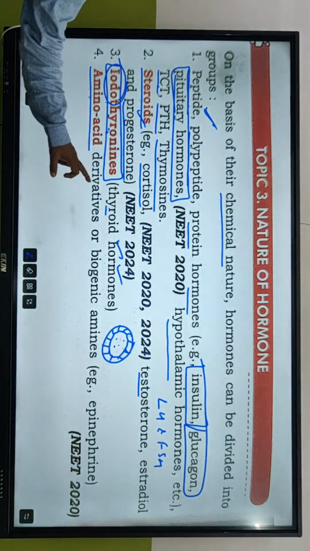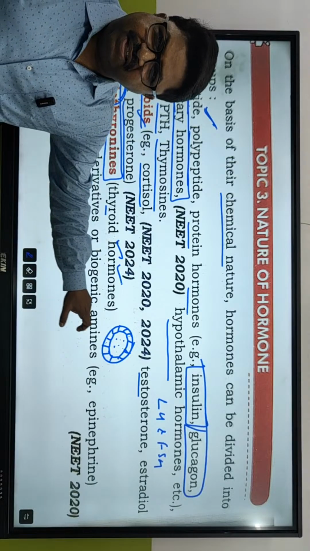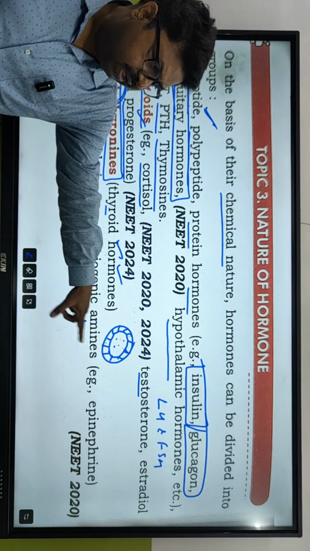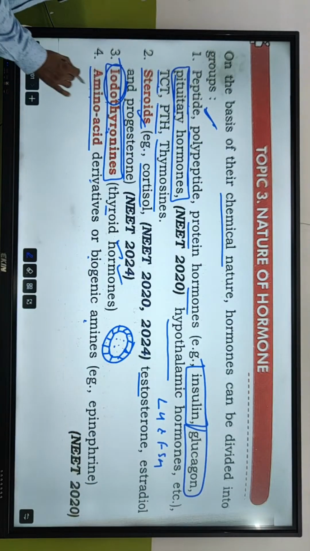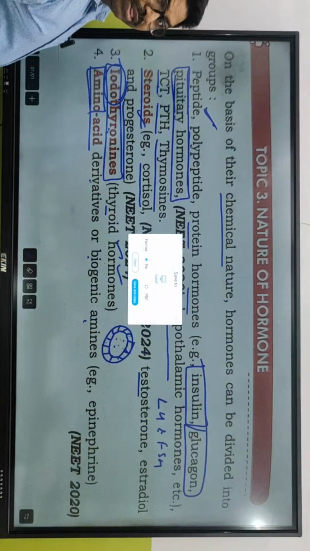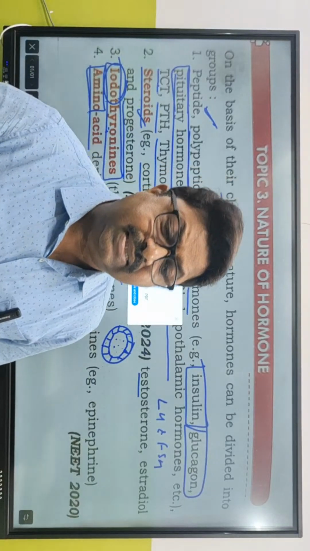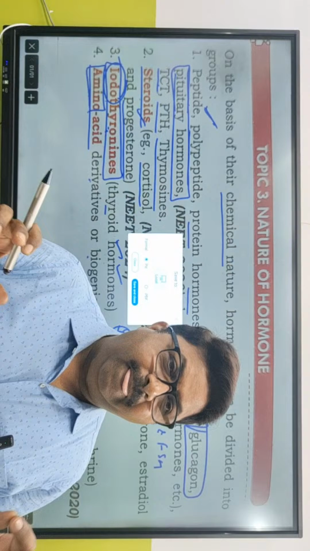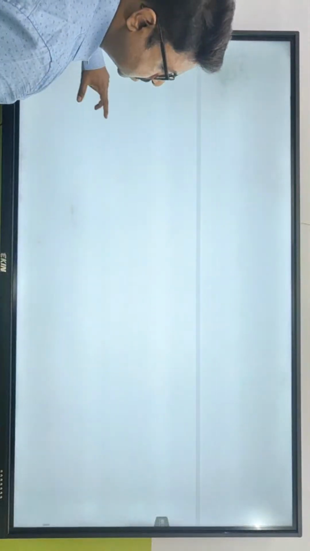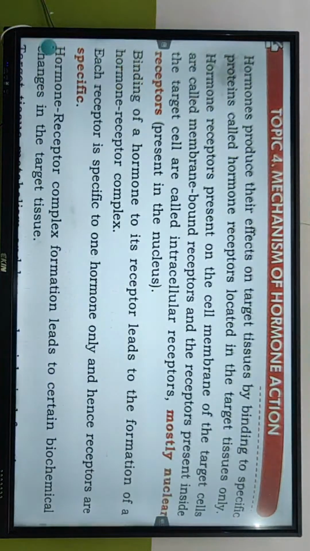Amino acid derivatives or biogenic amines are the adrenal medulla hormones. What are they? Epinephrine and norepinephrine. They are amino acid derivatives. What are they called together? Epinephrine and norepinephrine together are called catecholamines. Catecholamines, very, very important. Mechanism of hormone action.